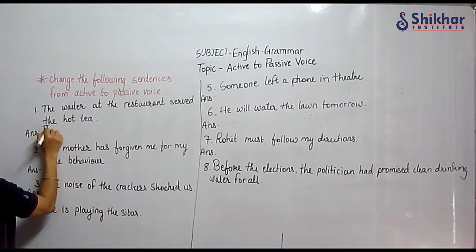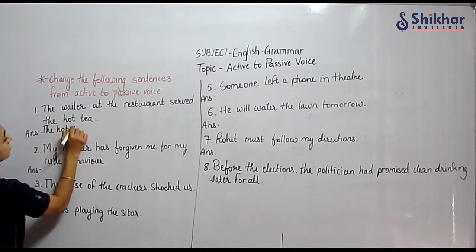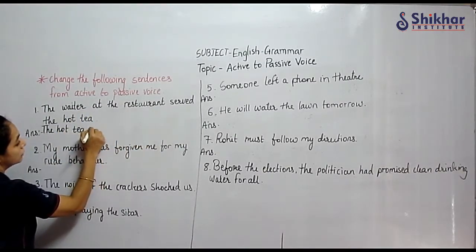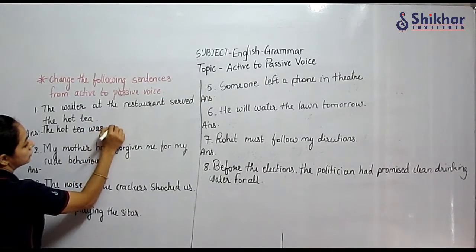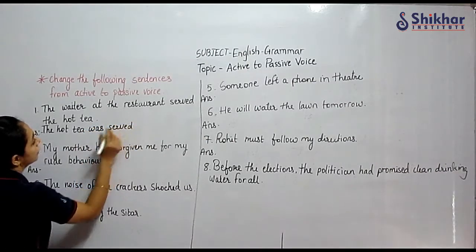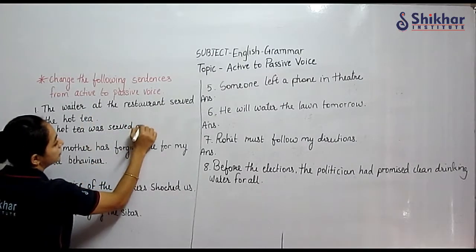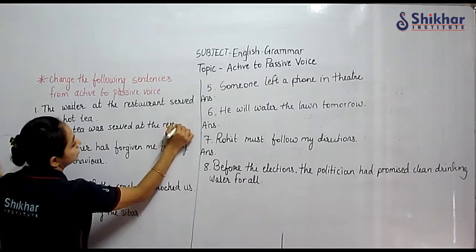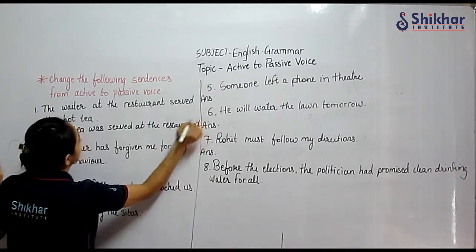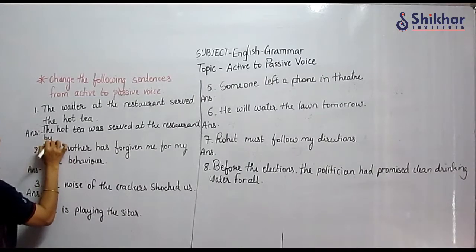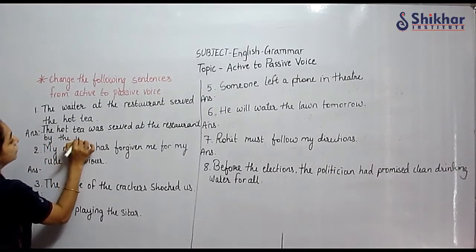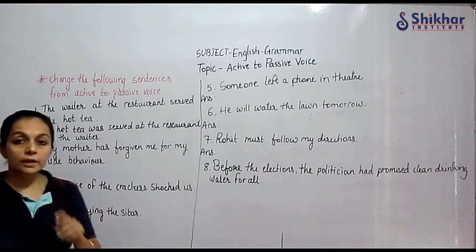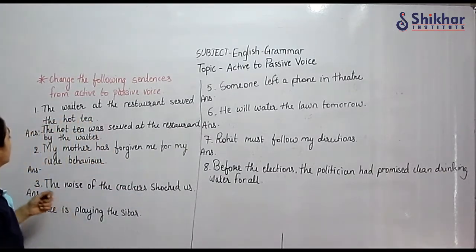The hot tea was served at the restaurant by the waiter. So we have converted it into passive voice.